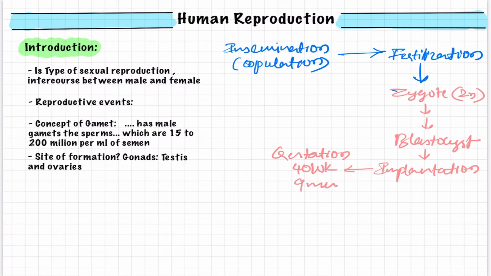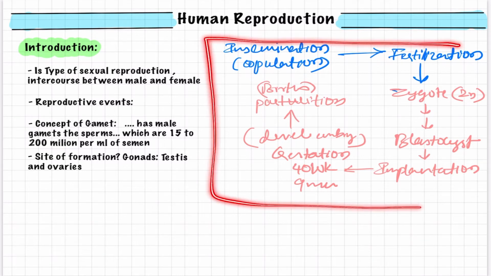In this gestation period, the embryo develops into the fetus, and at the end of the gestation period, parturition occurs, that is, the birth of the newborn.